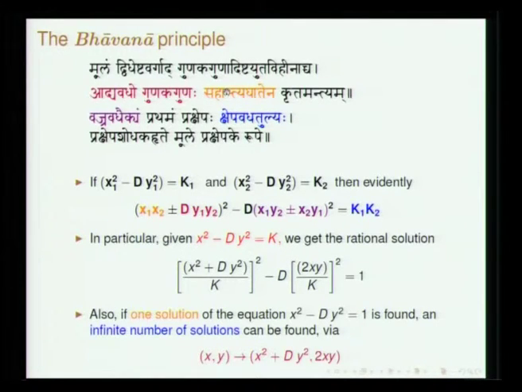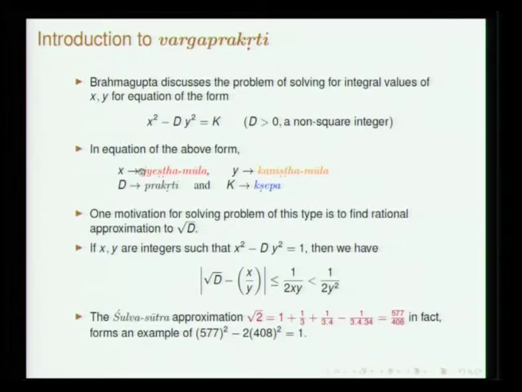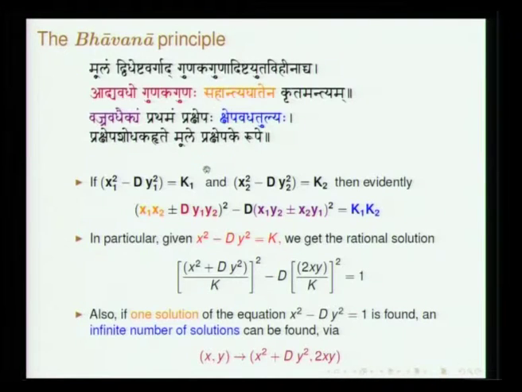So, this set of verses basically describe three important things. One is defining the Varga Prakriti equation. The second and the third lines actually give the Bhavana principle, and of course, a special case in the third when k is equal to 1. The fourth line basically gives that. So, let us try to understand the terms employed in this verse.